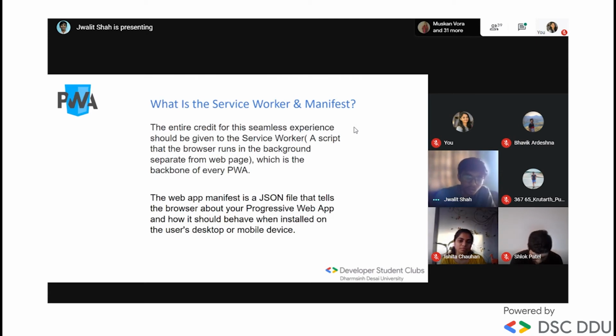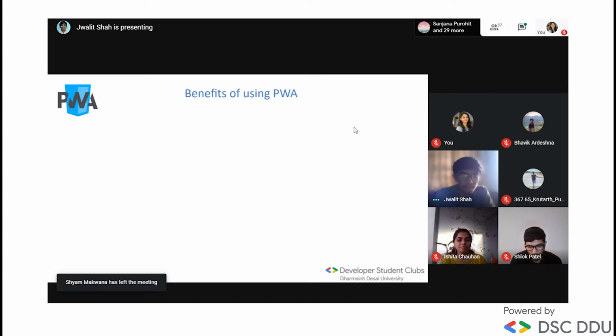One more thing to tell: PWA can be used on desktop or mobile devices too. So it is not biased towards the mobile application, it can also be used on desktop. Okay, we're going to see that. So what are the benefits? It is progressive, which we have seen.